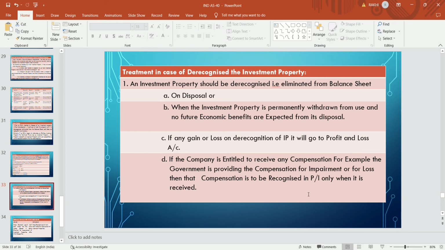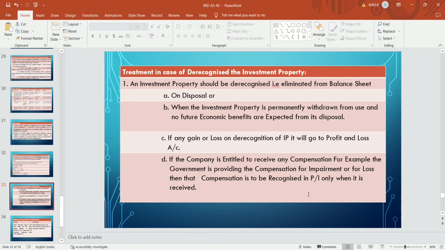Means when the investment property is permanently withdrawn from use and no future economic benefits are expected from its disposal, then the company will de-recognize that asset. This is to be explained by example. Suppose there is a building which is constructed by the company, and after construction the purpose of the management is to let out that building, but the government has banned that building for letting out purposes, and the future economic benefit is not flowing to the entity. So in that case, they will de-recognize that investment property.